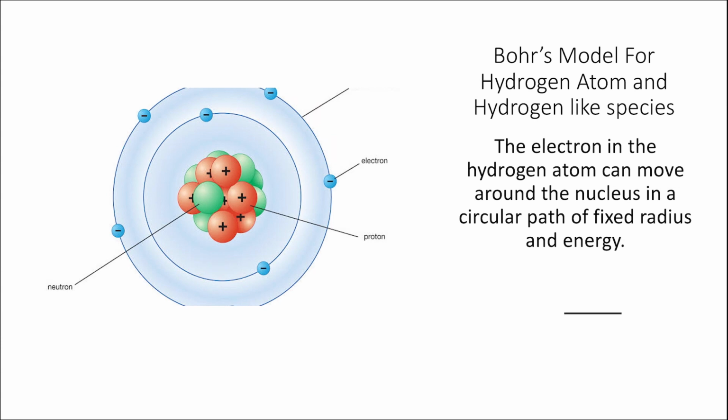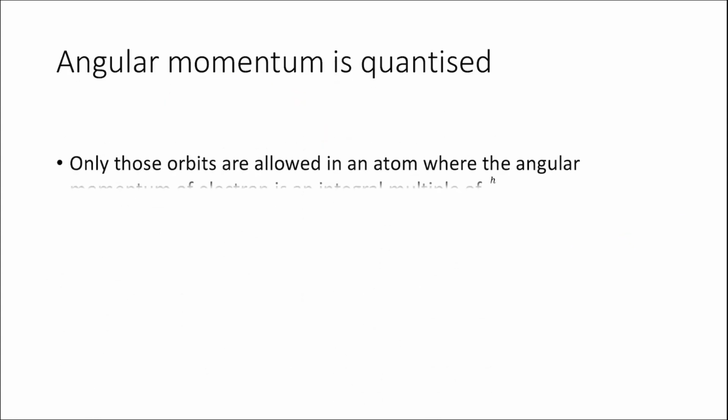The electrons can move only in certain orbits which are of fixed radius, and when electrons are moving in these orbits of fixed radius, their energy is also fixed. The question that comes to your mind now is, what kind of orbits are these? To get the answer, let us get to the second postulate of the Bohr's model.